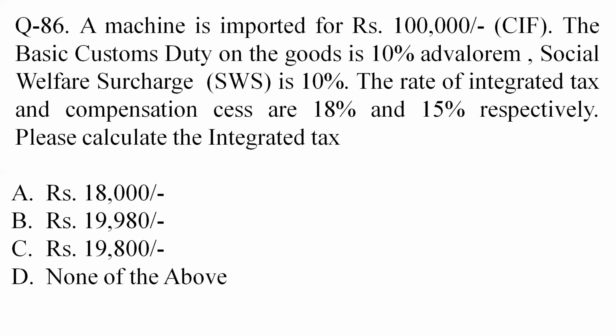So total duty becomes BCD plus SWS, which is 11,000. CIF value is 1 lakh, so total it becomes 1 lakh plus 11,000, which is 1 lakh 11,000. IGST will be calculated at 18%. So 18% of 1 lakh 11,000 will be 19,980. So as per the options, option B or option 2 is the correct answer.